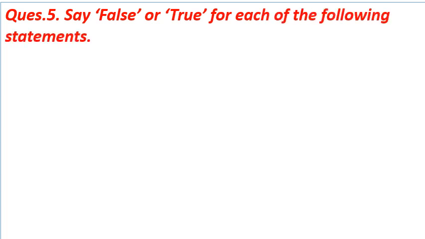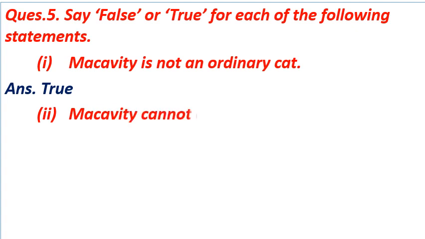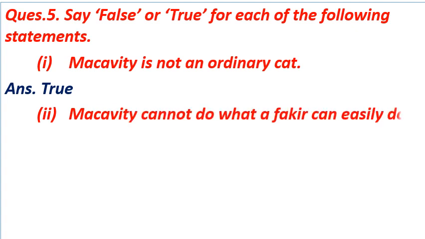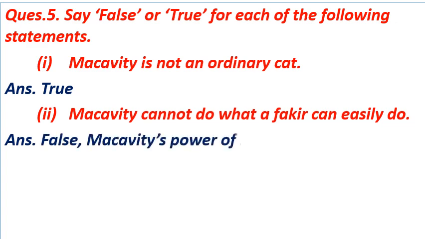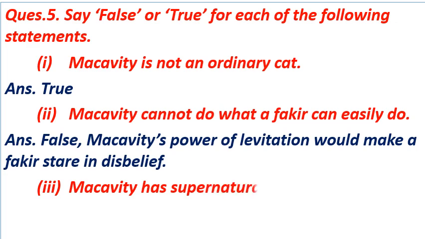Question number 5 is say false or true for each of the following statements. Number 1. Macavity is not an ordinary cat. Answer is true. Number 2. Macavity cannot do what a fakir can easily do. Answer is false. Macavity's power of levitation would make a fakir stare in disbelief. Number 3. Macavity has supernatural powers. Answer is true.